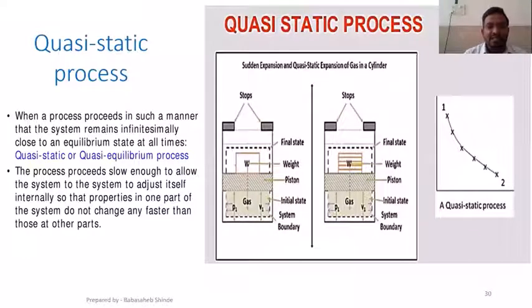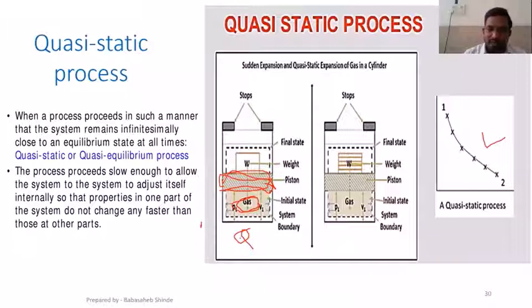Let's take an example of this one. How much time is there? 8 minutes. Okay. So suppose this is a piston cylinder arrangement. This is the piston. Whatever I have explained over here, now I am going to explain with this sketch. Here are certain gases, and we are going to provide heat.